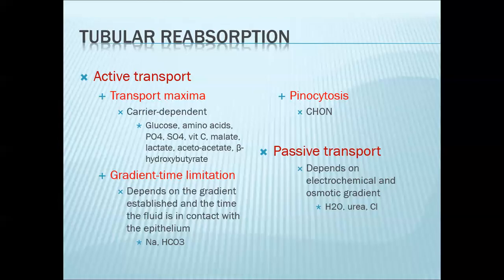Any concentrations that exceed your transport maxima, meaning you saturate your carriers, will no longer be reabsorbed. So glucose now goes out into the urine, and you have glucosuria. A classic example of this would be uncontrolled diabetes mellitus. The third process is gradient time limitation.